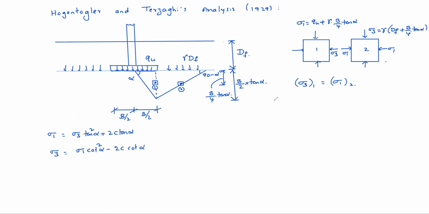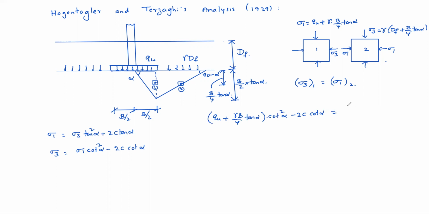Do you understand? Sigma 1 you know for the first element, how to find sigma 3? So that is sigma 1 cot square alpha, where sigma 1 means QU plus gamma b by 4 tan alpha. This is sigma 1 into cot square alpha minus 2c cot alpha, which is equal to sigma 3 of first element. For the second element sigma 3 is known, sigma 1 we need to find.